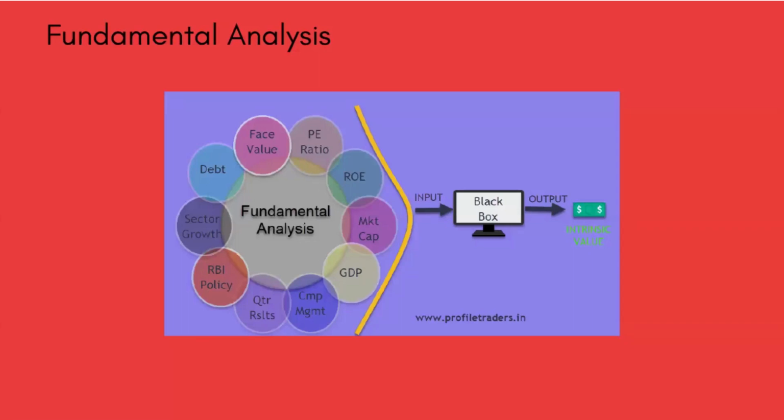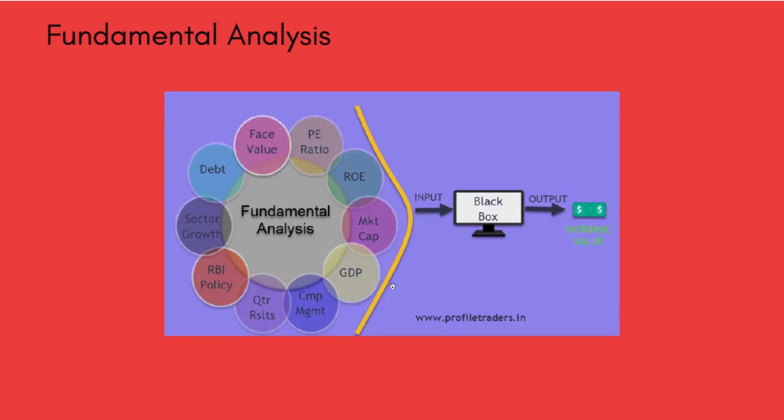Now, fundamental analysis. It is a method of analysis to determine the intrinsic value of a stock. Experts like Warren Buffett and Charlie Munger try to identify the company's value as if it were unlisted, with no regard for the price. Buy and sell decisions are made later by looking at whether the price is overvalued or undervalued compared to the arrived intrinsic value.